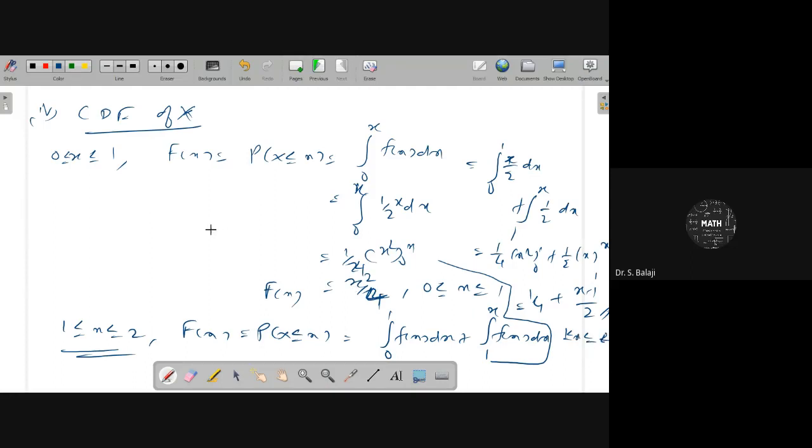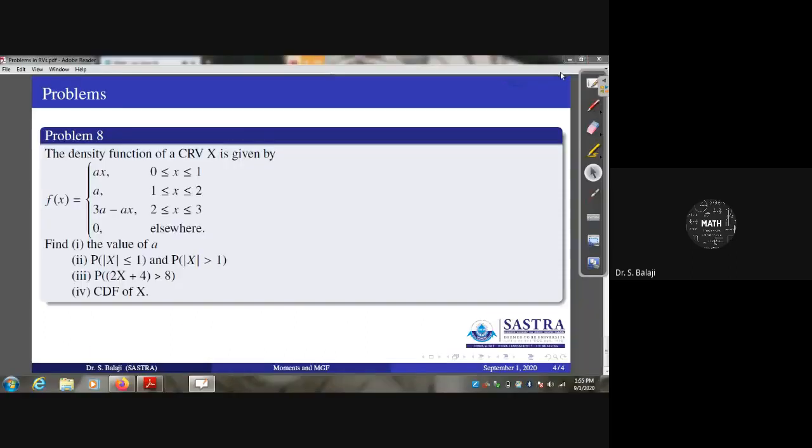In the same manner you can proceed for the other 2 ranges. Similarly, if you want to find the 2 to 3 range, you first have to add the integral from 0 to 1 of f of x dx, the integral from 1 to 2 of f of x dx, plus the integral from 2 to x. For 0 to 1 and 1 to 2 you can apply the limits directly, but for the last part up to x you have to proceed with 3a minus x.